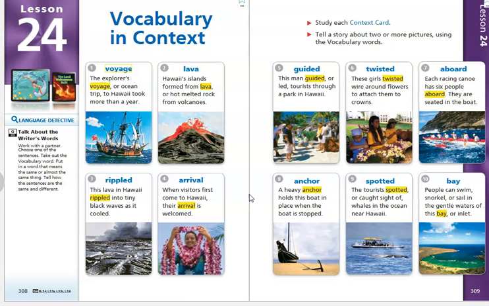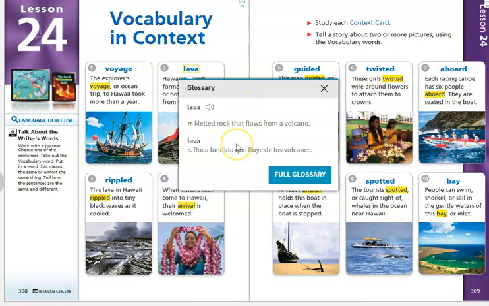Okay, number two, lava. Hawaii's islands formed from lava, or hot melted rock from volcanoes. Okay, so we are given two really big clues on this card. We have our picture here of the lava that's coming out of that volcano, and then we also have our comma, and it says, or hot melted rock from volcanoes. So that right there gives us the meaning of the word lava. Let's just click on it to make sure. And it says it's a noun, and it's melted rock that flows from a volcano. Exactly what the card showed us.